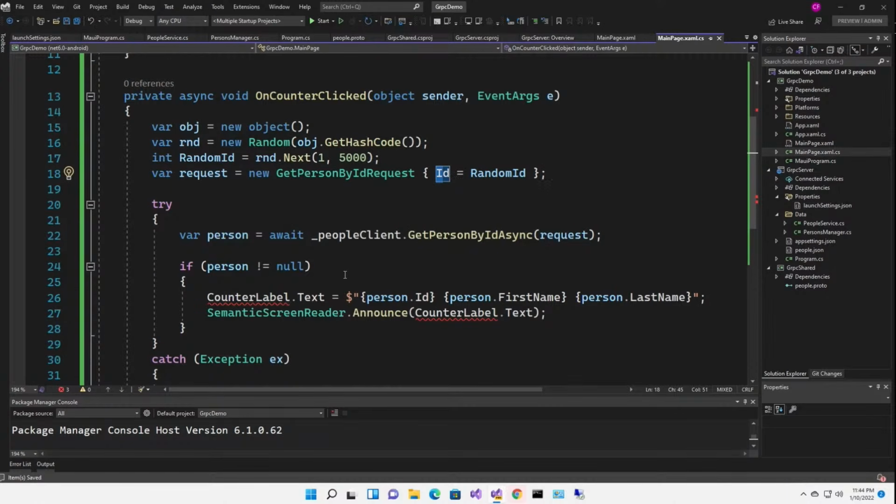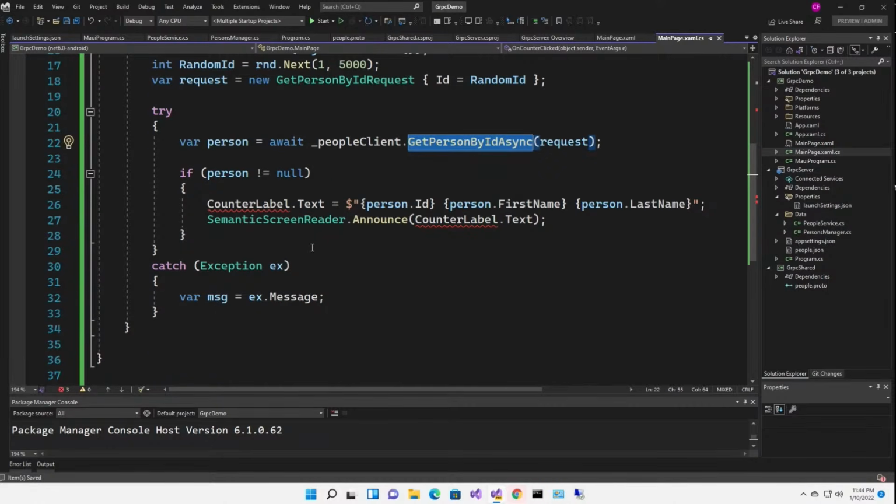All right, so now I'm awaiting get person by ID async on the people client, getting a person back, and if it's not null, I'm going to display the ID, the first name, and the last name in that counter label text. I'm also using the semantic screen reader announce, just the way they do in the default demo that's in the template. I don't really need to know what this does yet, but they did it, so I'm going to do it.